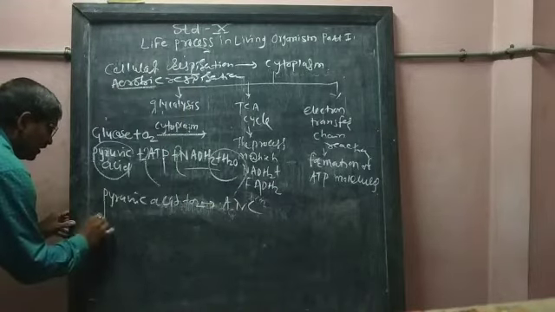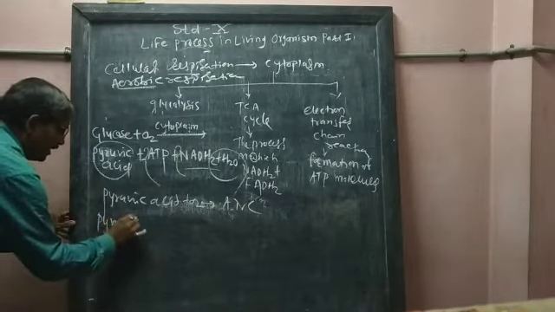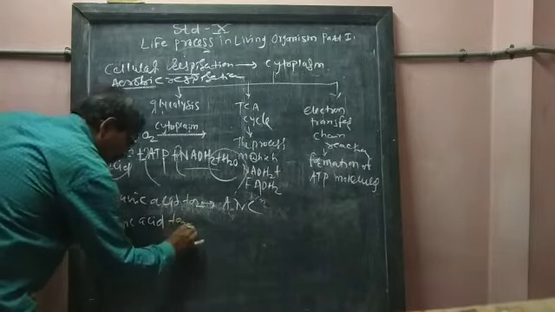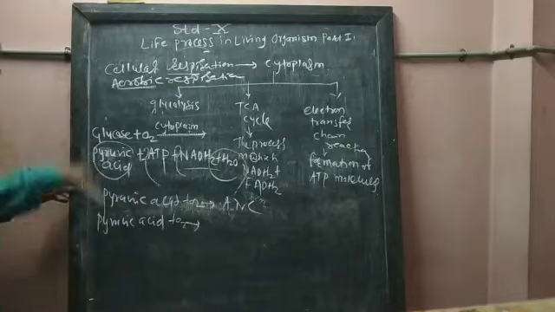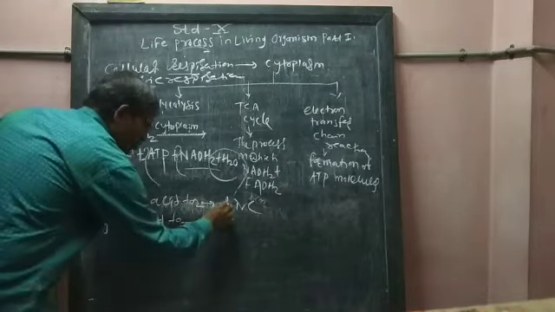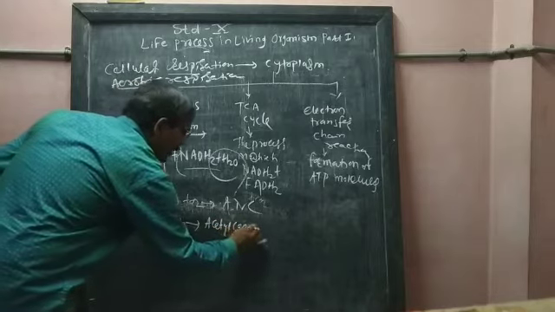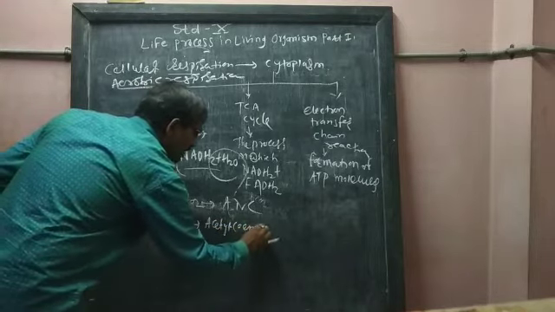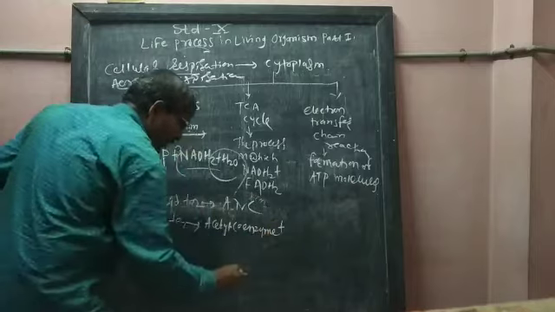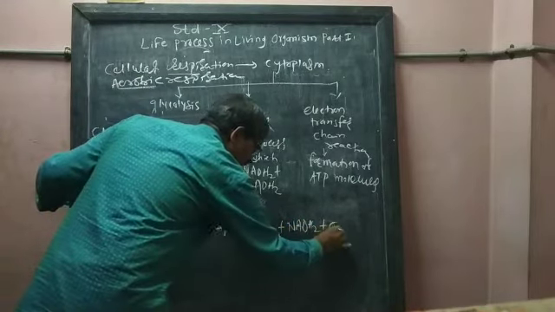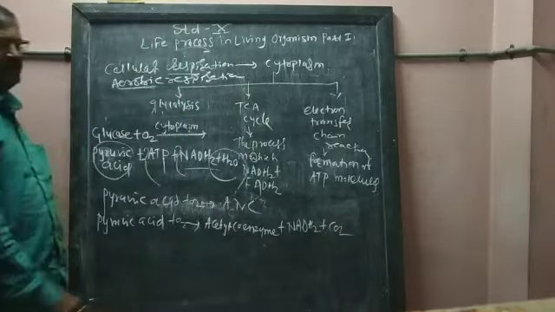Pyruvic acid reacts with oxygen in cytoplasm only, and it produces A, which stands for acetyl coenzyme, plus N, which stands for NADH2, and C, which stands for carbon dioxide.